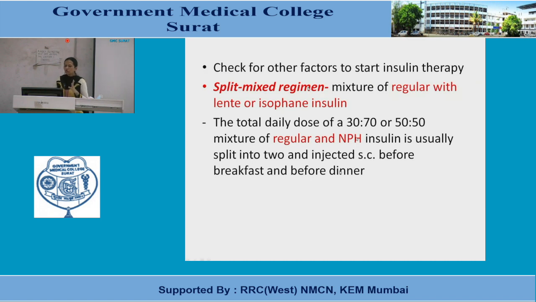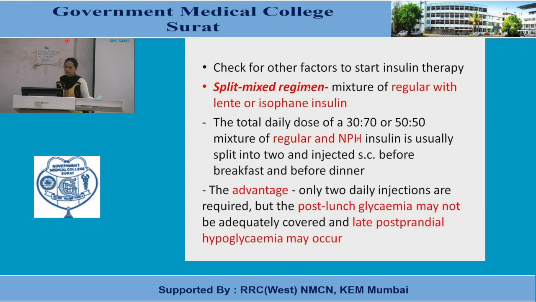So the total dose is calculated and split into two. It is given in the ratio of 30:70 or 50:50 before breakfast and before dinner. That's why it is known as the split mixed regimen.